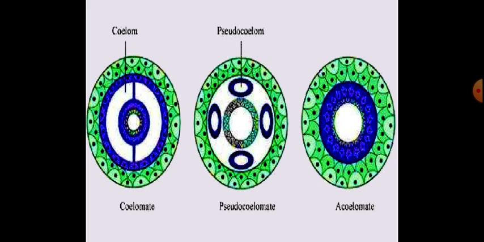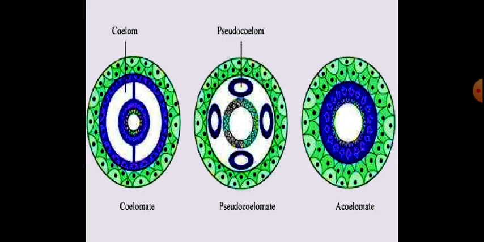Okay, they are not lined by mesoderm, but they are arranged as scattered pouches, as if thrown in between the ectoderm and endoderm. That is called pseudocoelomates. The body cavity is not lined by mesoderm. Instead, the mesoderm is present as scattered pouches in between the ectoderm and endoderm. They are scattered in between the two layers. That is called pseudocoelomates.